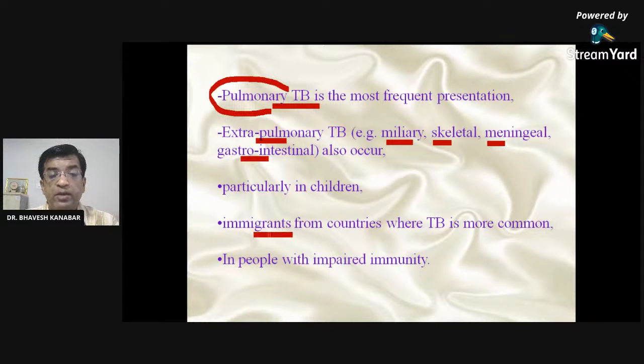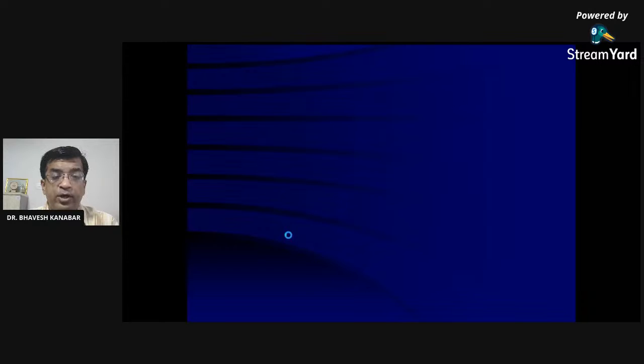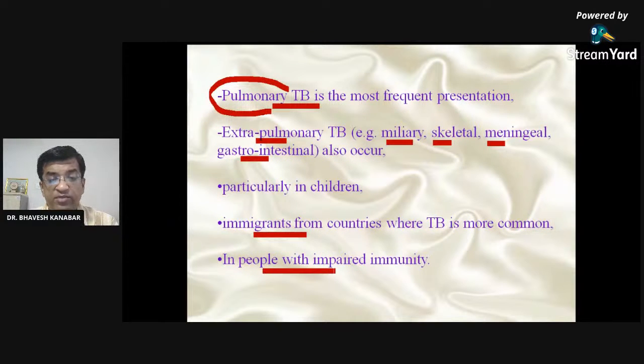Those who are immigrants from countries where tuberculosis is common are at risk. In India, tuberculosis is more common, so this may not apply there. In people with impaired immunity, tuberculosis may develop easily. One important data I would like to share: almost 40% of the people in India are always infected with tuberculosis bacilli. You and I may also be carrying the tuberculosis bacilli, but we did not develop the disease because of our immunity, because of our good nutrition.